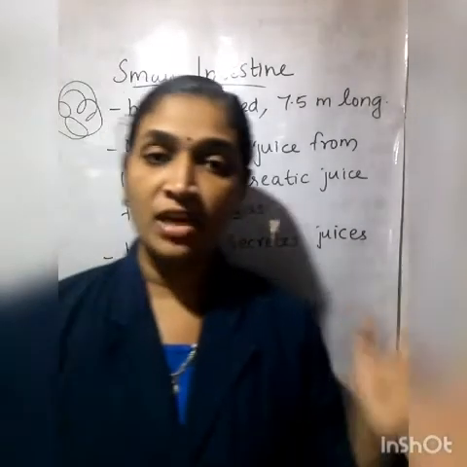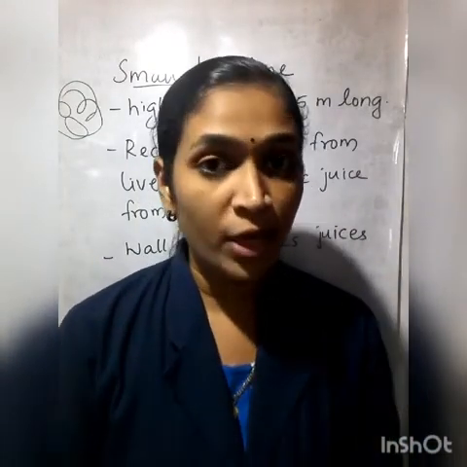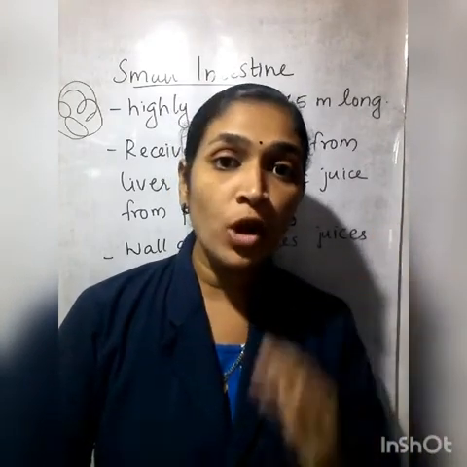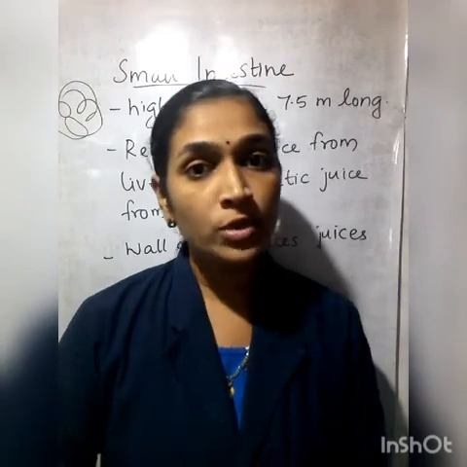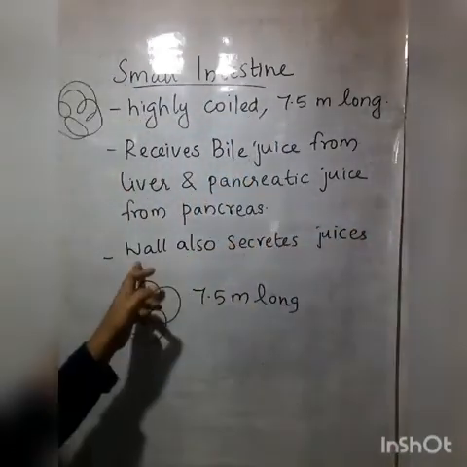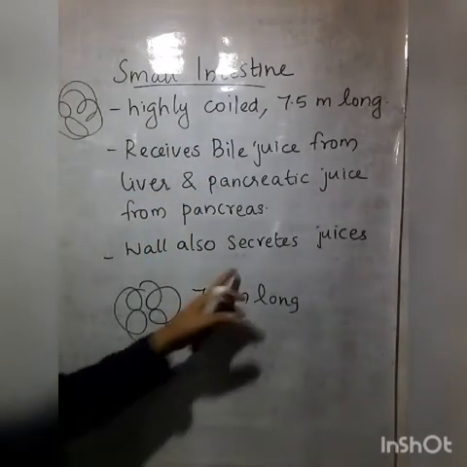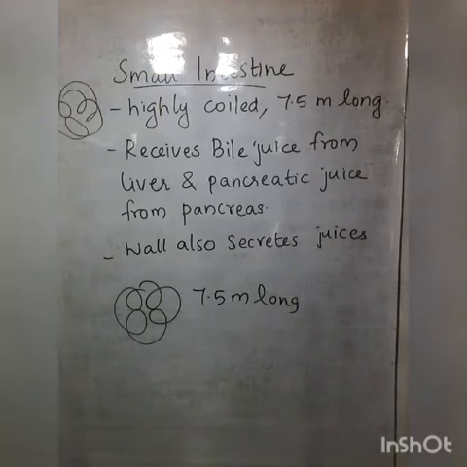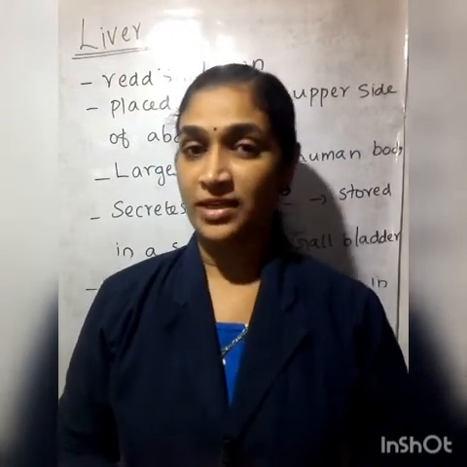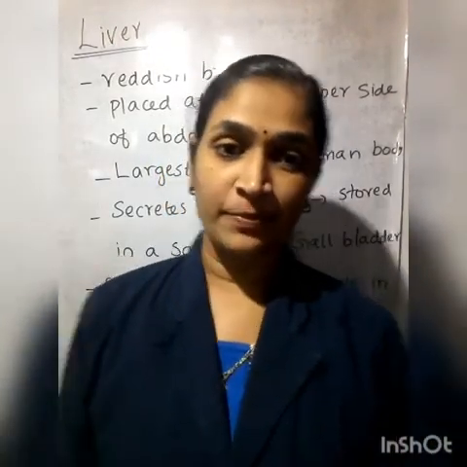Besides that, the wall of the small intestine itself produces some digestive juices. We can discuss who are all the supporters for the small intestine to function, that is the liver.